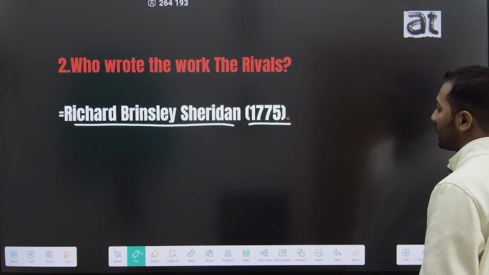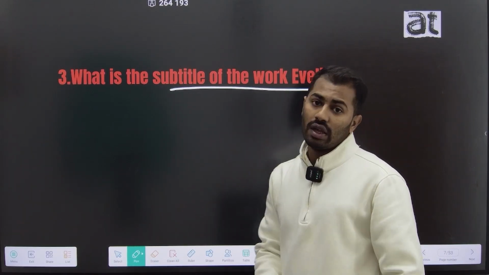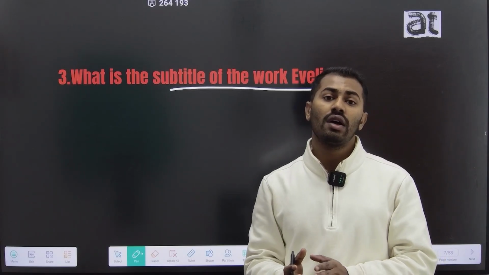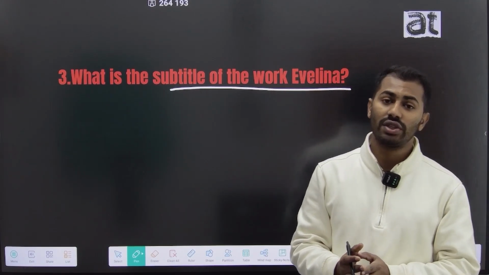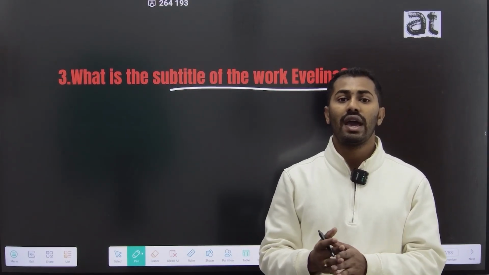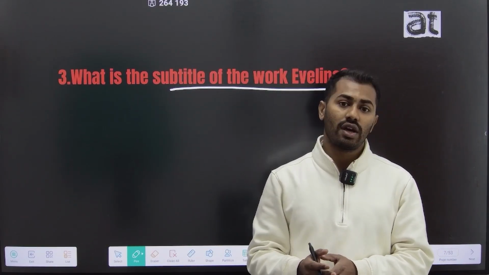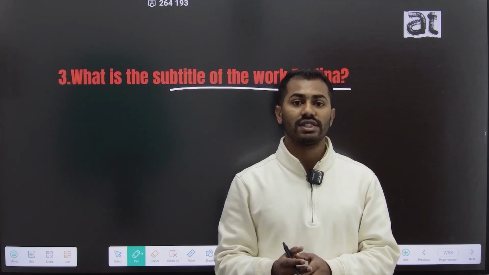The third question is, what is the subtitle of the work Evelina? The work Evelina is written by Frances Burney, one of the early female writers of the 18th century, and she has also written some other important works like Cecilia and Camilla, and it was Jane Austen who took the inspiration for her work Pride and Prejudice from Frances Burney's work Cecilia.